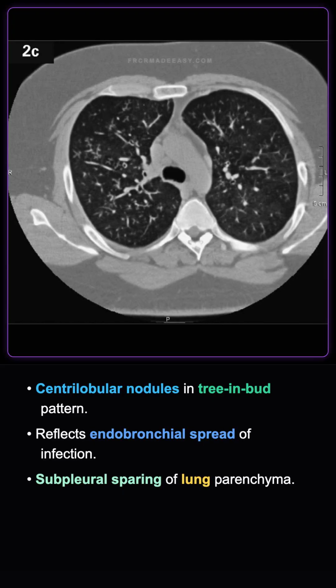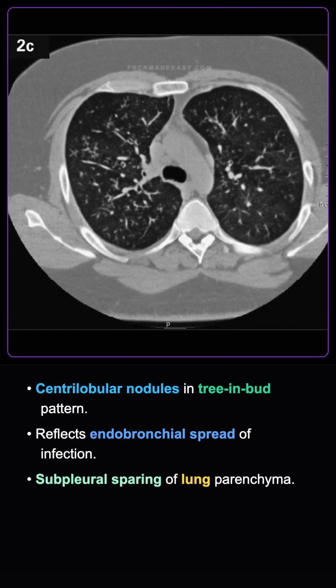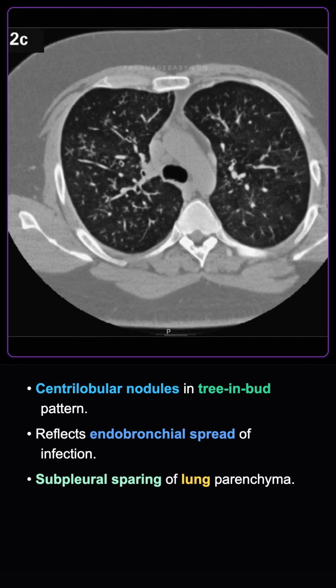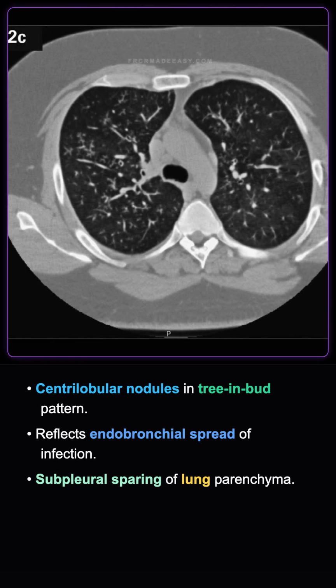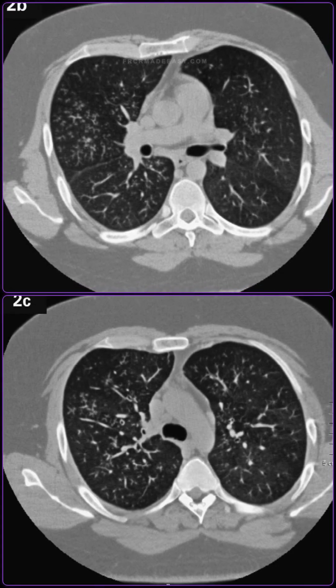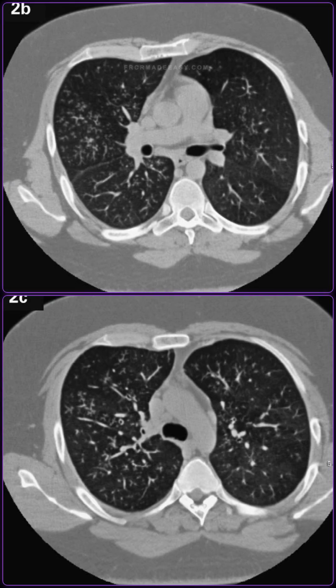In the adjacent slice, there is clear sparing of the subpleural areas, with no nodules seen within 5 millimeters of the pleural surfaces or fissures. What is the clinical significance and differential diagnosis for this tree and bud pattern on HRCT?